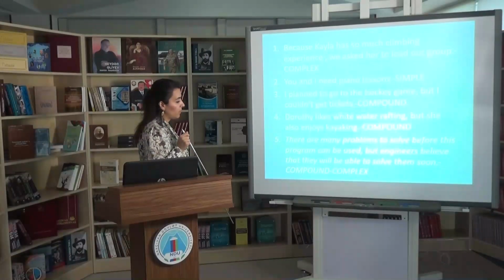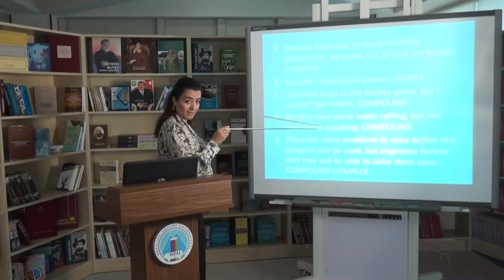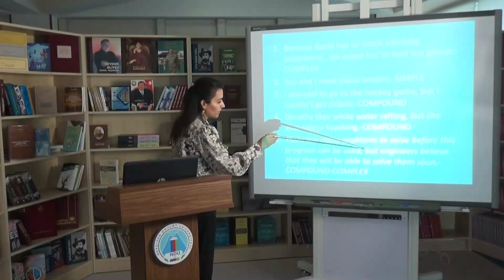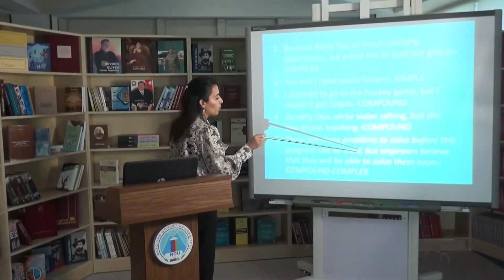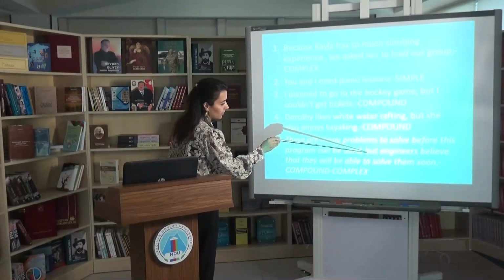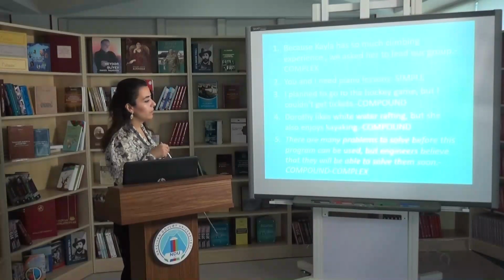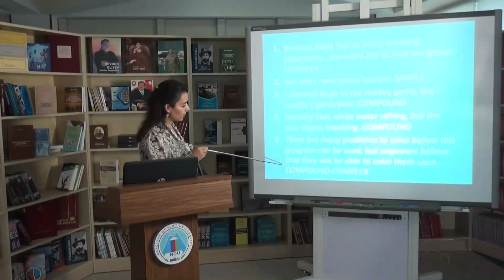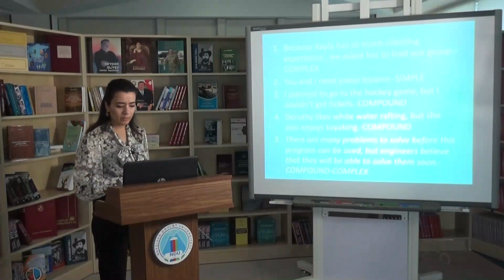This part is a complex sentence, and the next part is a simple, sorry, compound sentence. Why? It's because but, as I said, is a coordinating conjunction. So this sentence is an example of a compound-complex sentence.